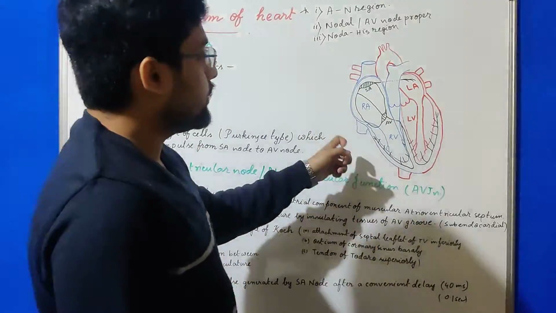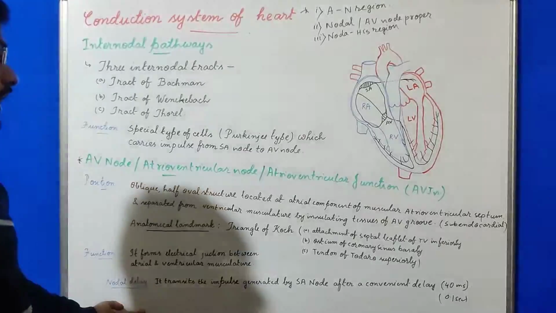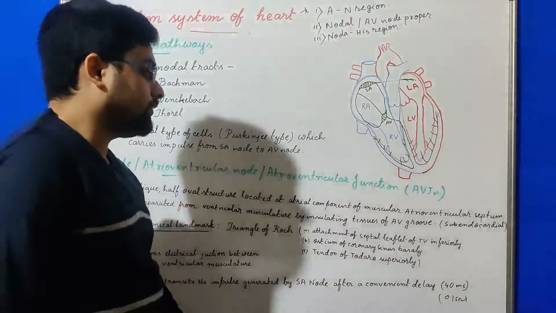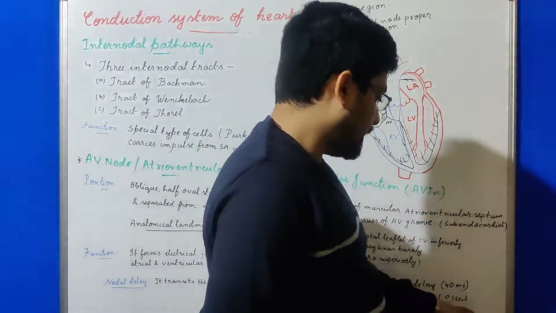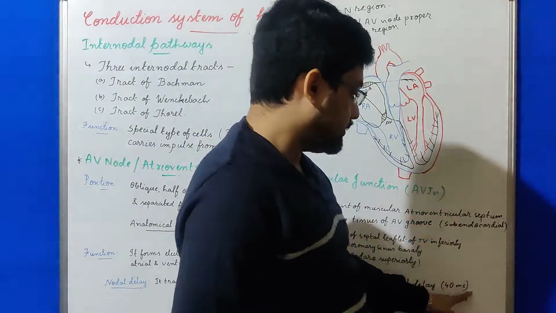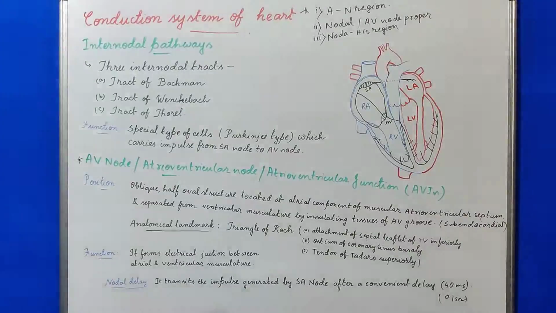During this phase, ventricular ejection cannot occur because of this nodal delay. The length of that last phase of atrial ejection is 0.1 second because of this nodal delay.